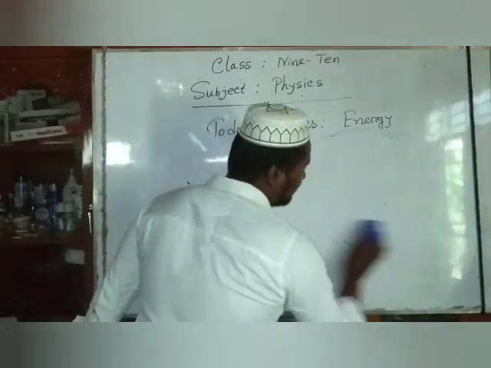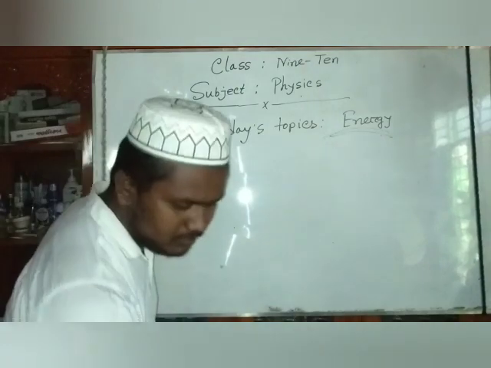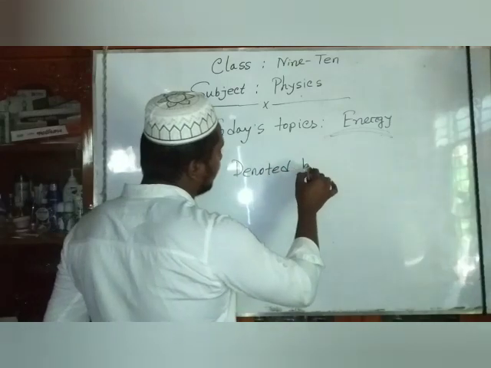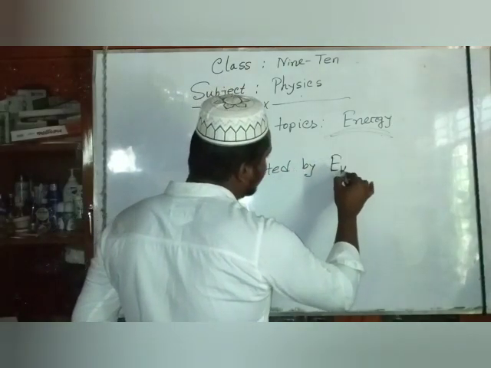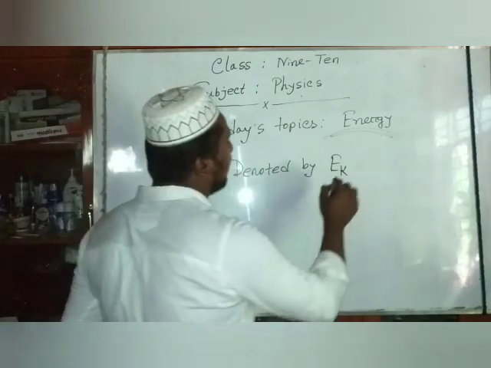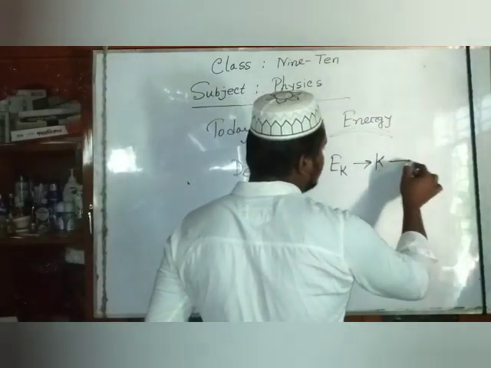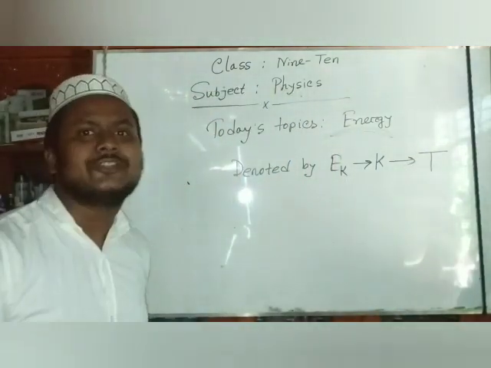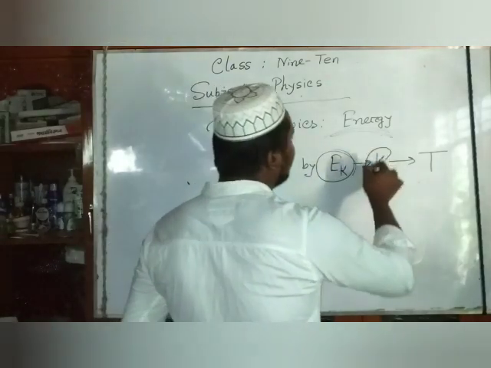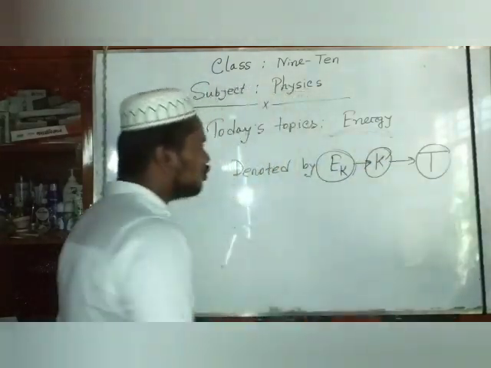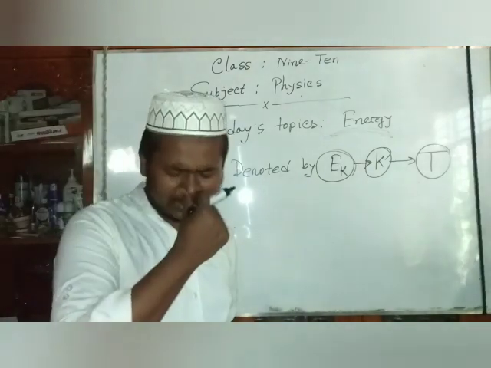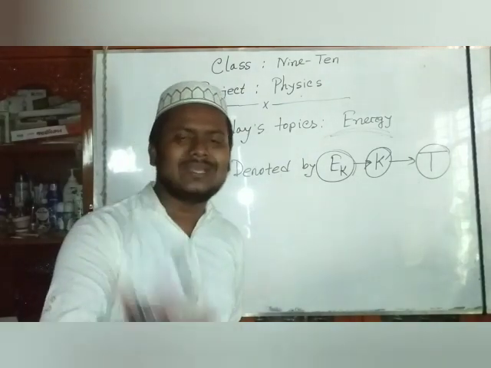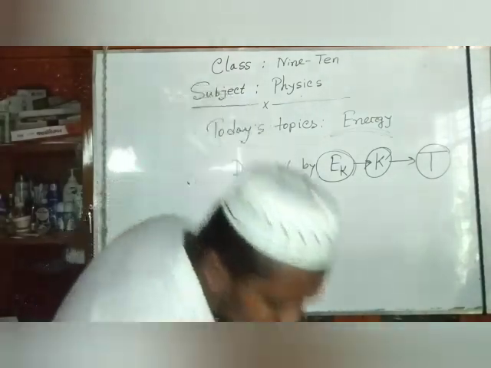Kinetic energy is denoted by EK, that means kinetic energy. It is also denoted by K, and it is also denoted by T. So you can use any of the terms, EK or K or T. So dear students, we get the formula for kinetic energy, and you must pay attention to my class.